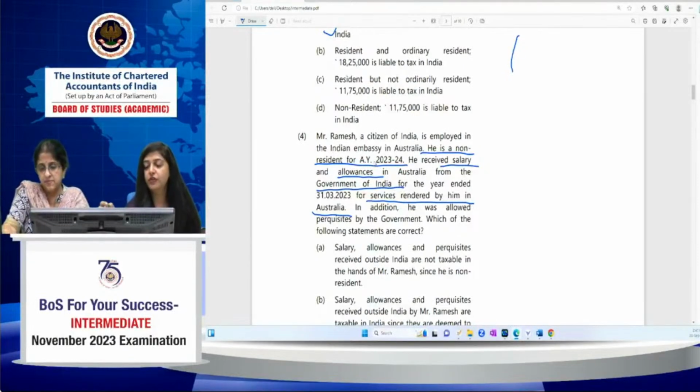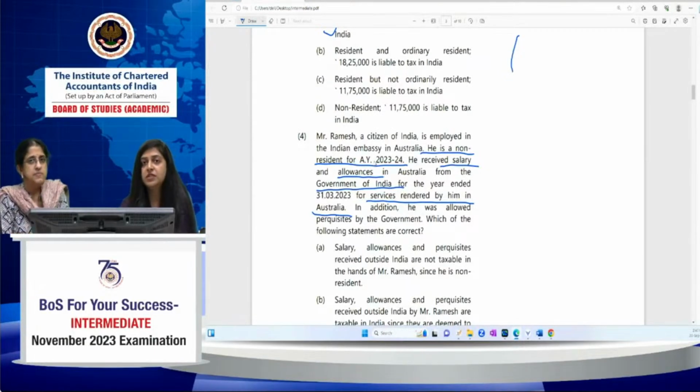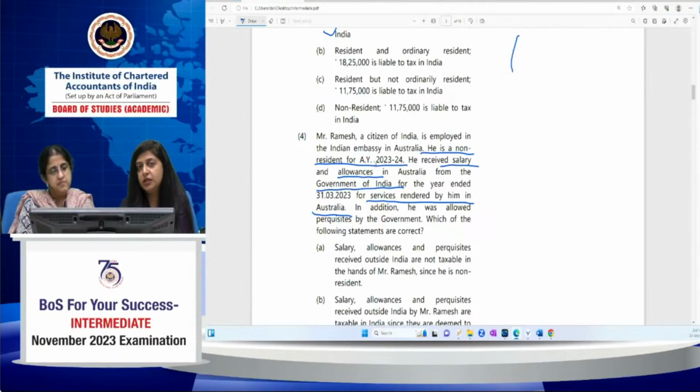First of all, in case of a non-resident, we have to determine what all the income is taxable in the hands of a non-resident. As we have already discussed, in case of a non-resident, income which is received in India, income which accrues or arises in India, income which is deemed to be received in India, or income which is deemed to accrue or arise in India is the only income which is taxable in the hands of a non-resident.